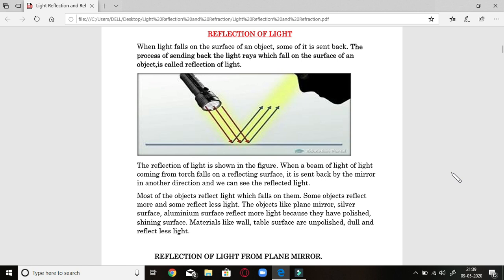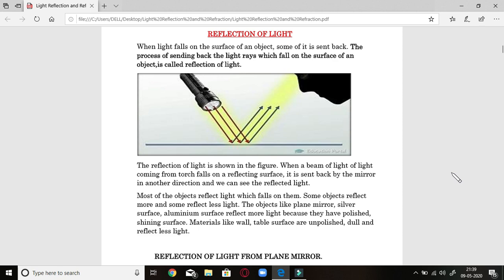Now the next thing is that most objects reflect light which falls on them. Most objects around us like a wall or mirror or shiny surface have the capacity to do the above phenomenon. Some objects reflect more and some reflect less light.